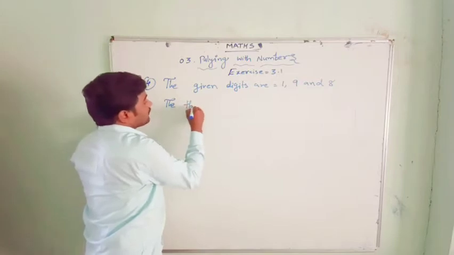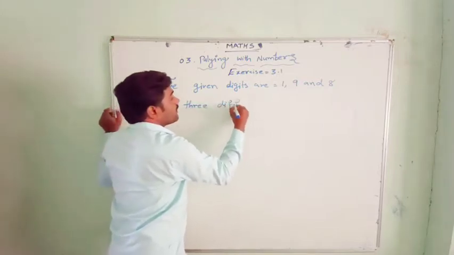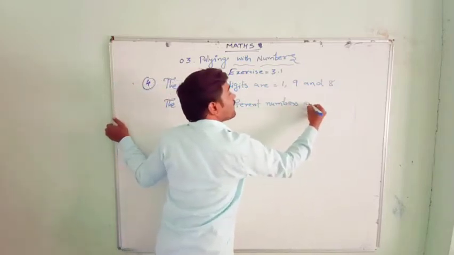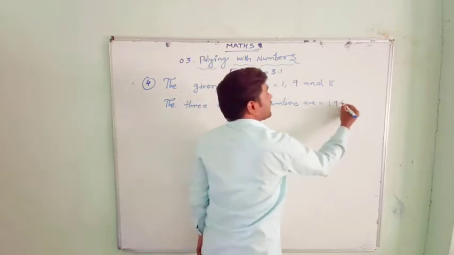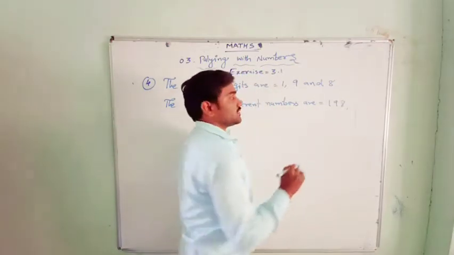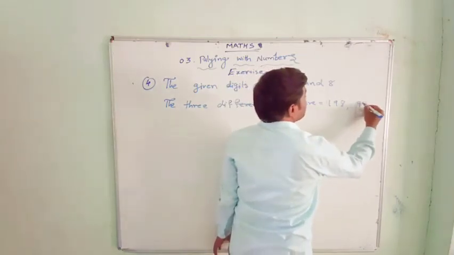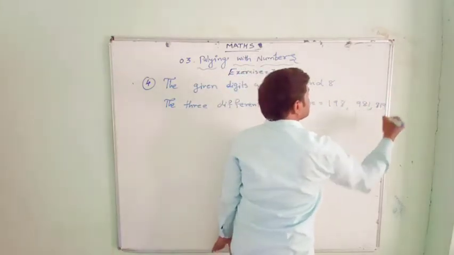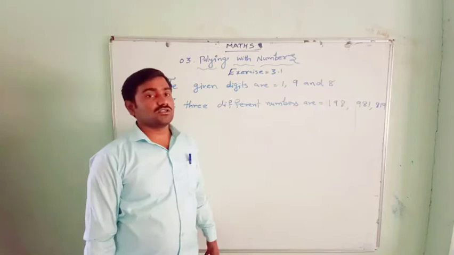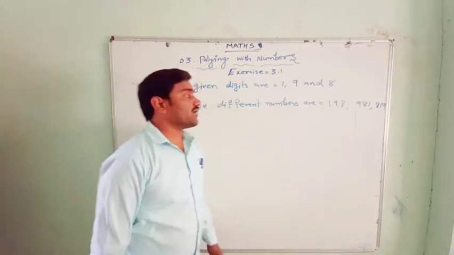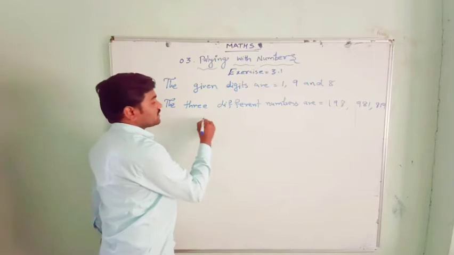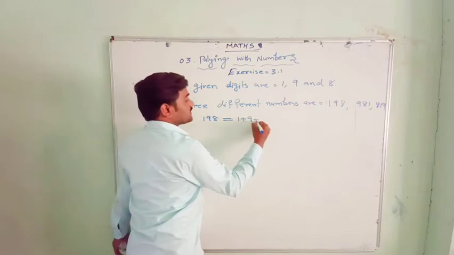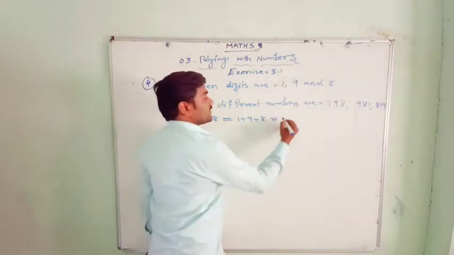The 3 different numbers we can make: 198, and only once we have to use each digit, so 981 I can make, again 819. So these are the 3 different numbers I made. So I have to check whether these 3 numbers are divisible by 9 or not. What is the divisibility rule of 9? See 198, the sum of all the digits we have to check. 1 plus 9 plus 8 equals 18.